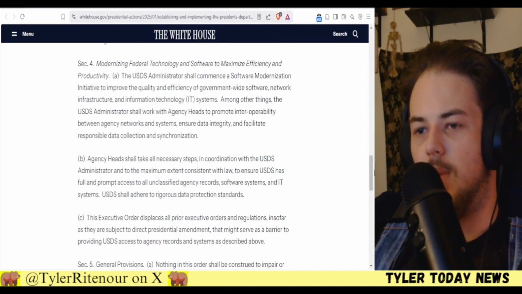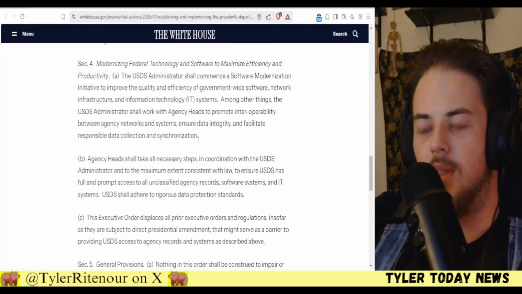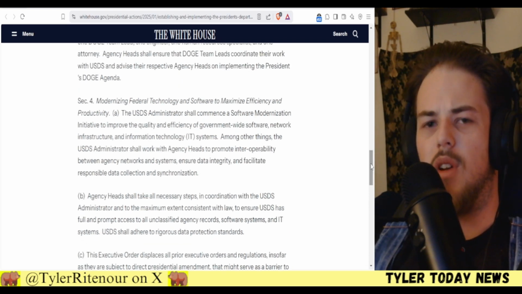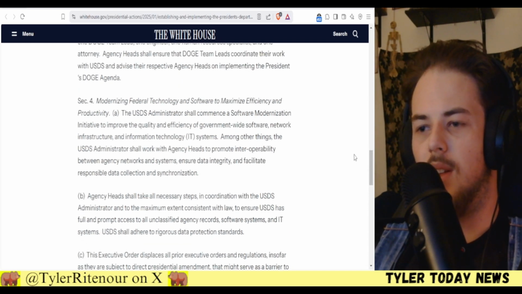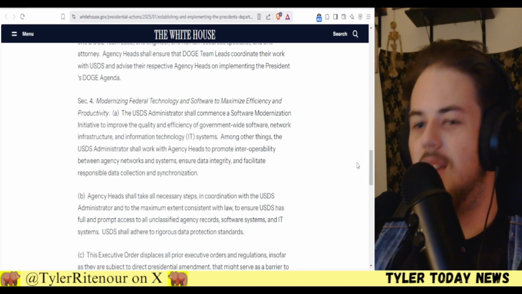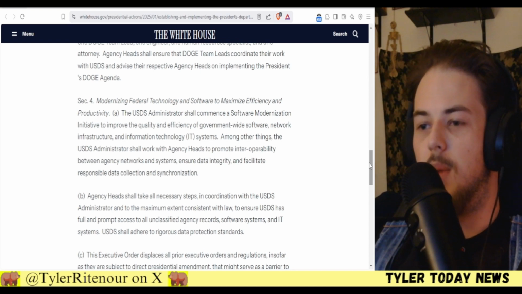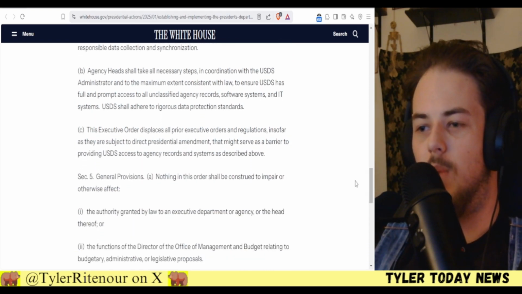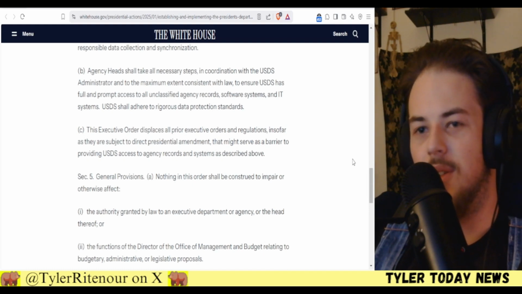So it's basically exactly what I said. They're going to be updating old systems. I mean, there was a report that came out not that long ago that a lot of our nuclear sites were using computers from the 70s. So yeah, we definitely need DOGE in there telling people to update stuff. We shouldn't be using things from the 70s when we have access to 2025 technology.